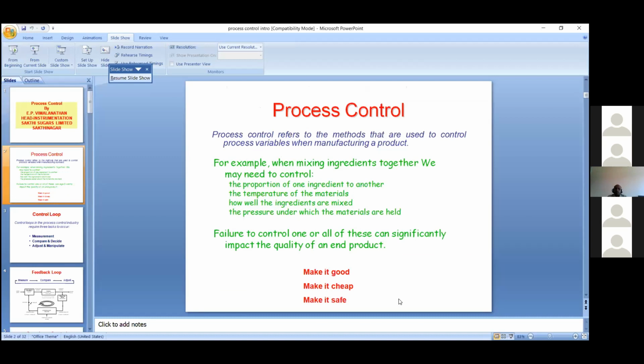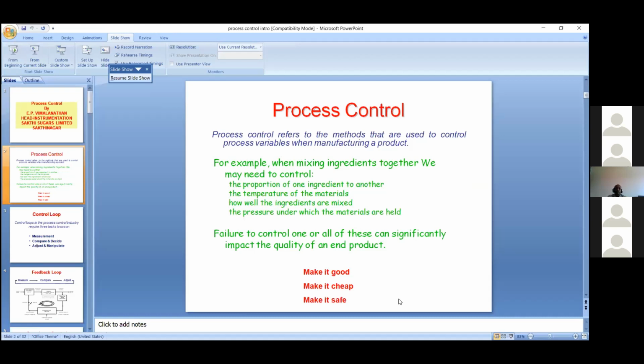Okay. So now we will move on to the process control and how the process is being controlled by the PLC, that is automation. When manufacturing any product, a particular process has to be controlled to perform its task. For example, when we mix ingredients together, 1 or 2 or 3 ingredients, especially in the paint manufacturing industry.